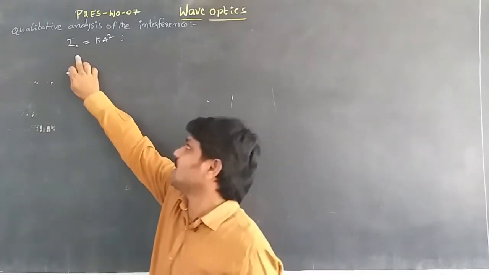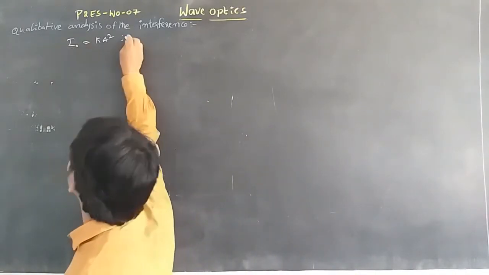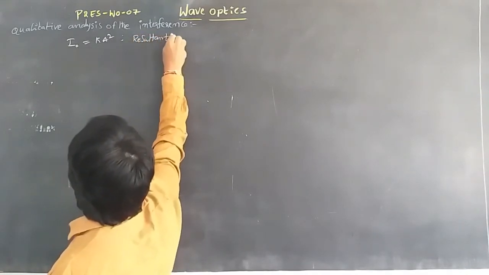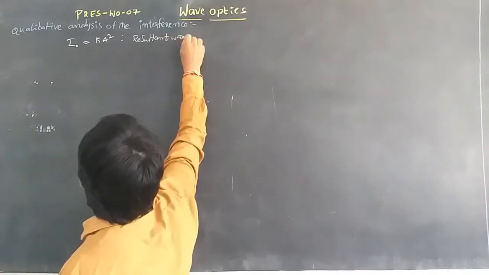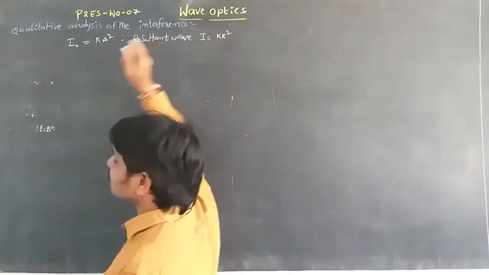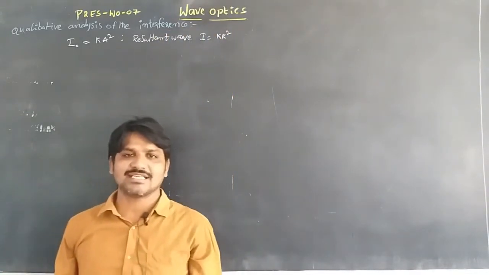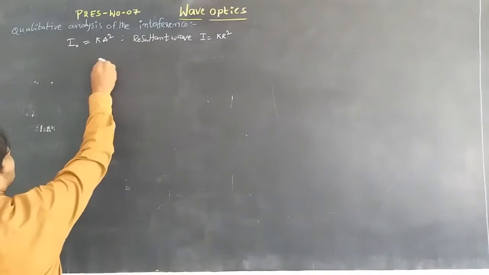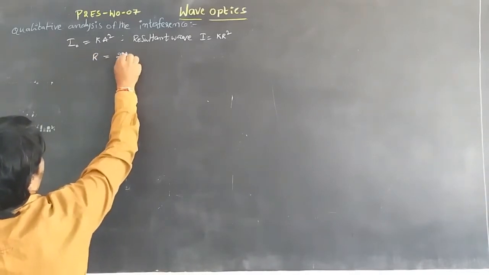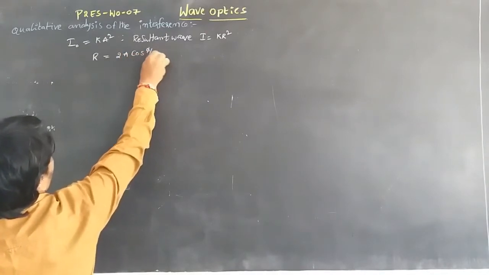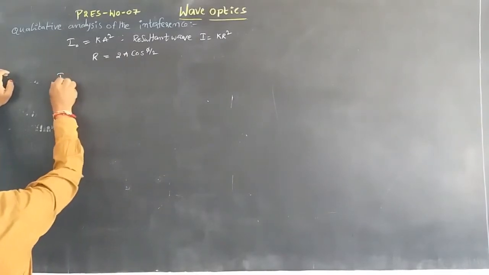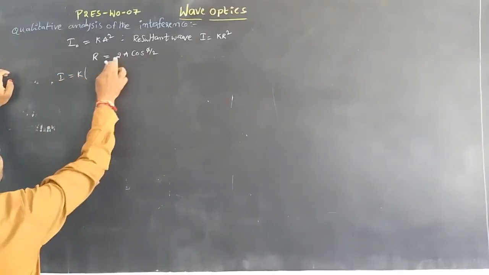From that relation, for an individual wave I naught is equal to K a square. For the resultant wave, I is equal to K R square. From the resultant wave equation after interference, the resultant amplitude R is equal to 2a cos phi by 2. From this relation, I is equal to K R square, where R is 2a cos phi by 2.